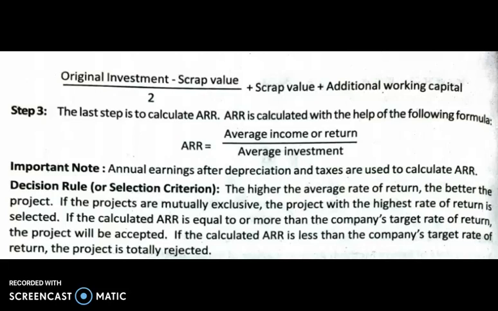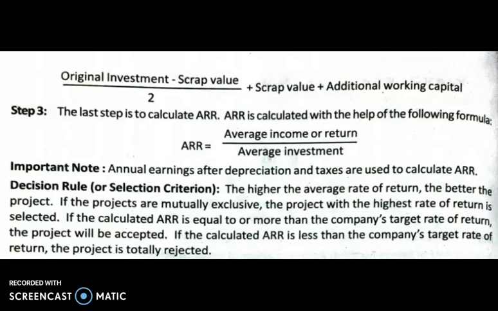And in step 3, we got the numerator and denominator. In step 1 we got the numerator value. In step 2 we got the denominator value. Just divide average return by average investment and you will get ARR, and it is expressed in percentages.